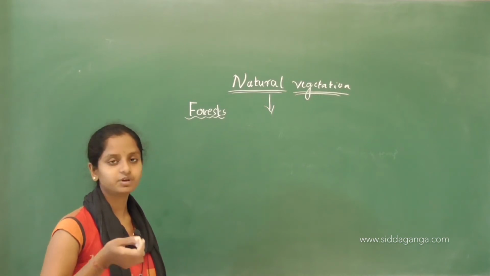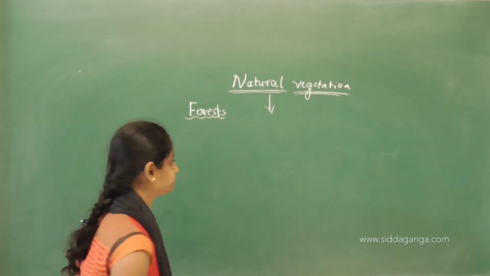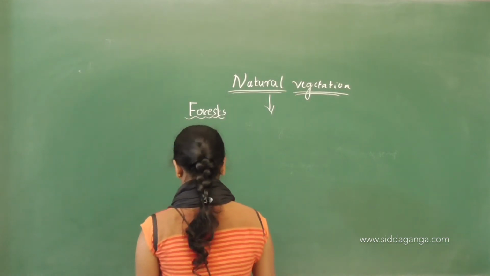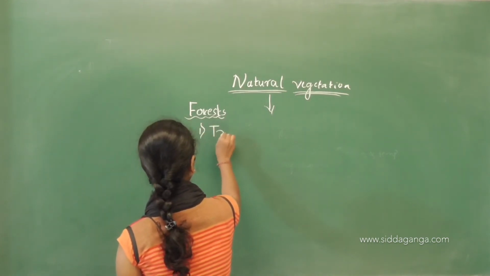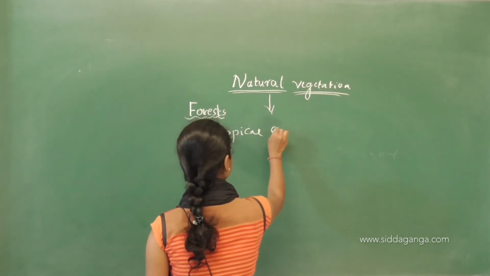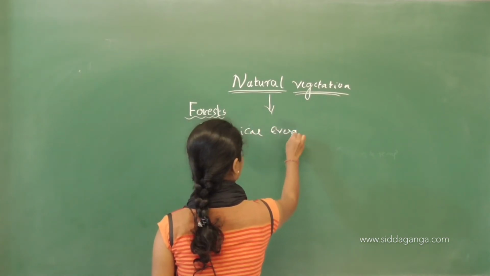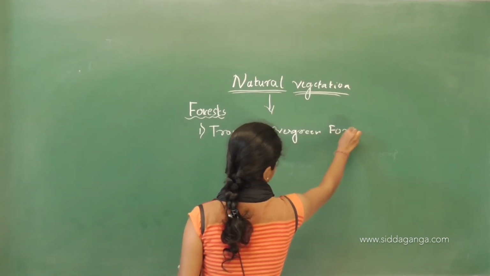This forest varies from place to place depending upon the factors. Then the first one in the forest is tropical evergreen forest.